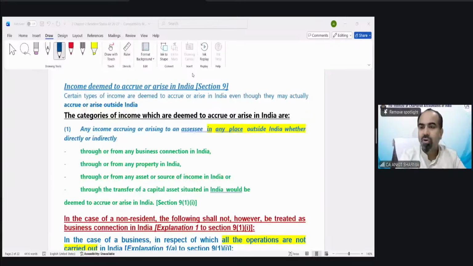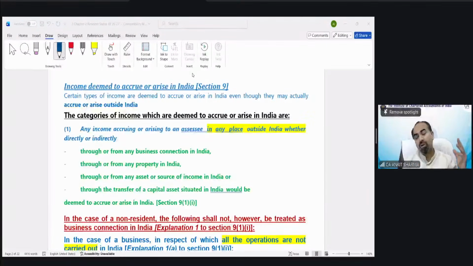Saipa is asking, for an ordinary resident, if income has arisen outside India and is received outside India, we need to pay tax in India. So do we also need to pay tax outside India, in the country where the income arose or was received? Now, this is a good question. Everyone, please listen carefully. Suppose an ordinary resident like me and you, we all are ordinary residents, and I have earned some income outside India, so I have to pay tax in India.